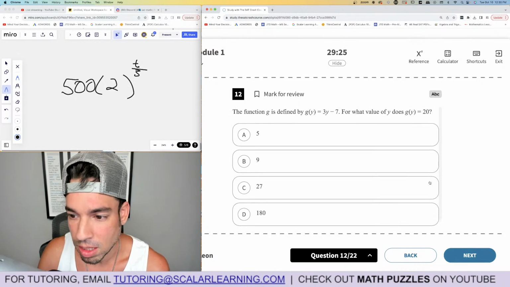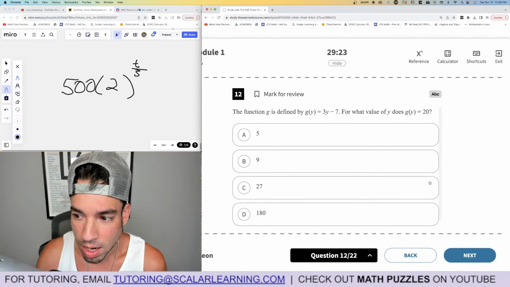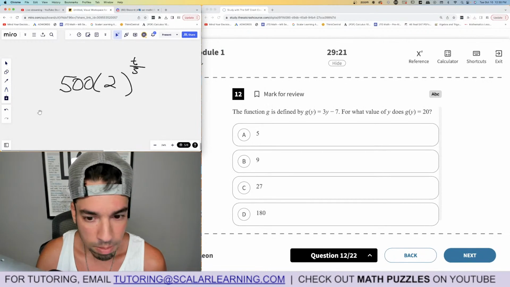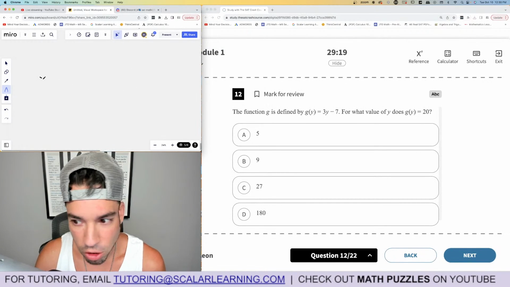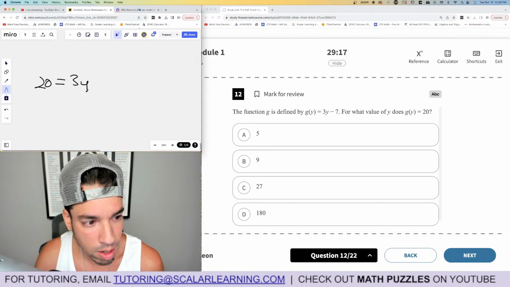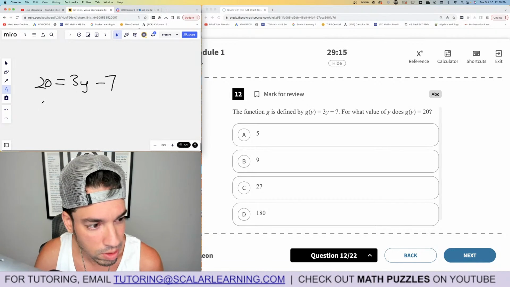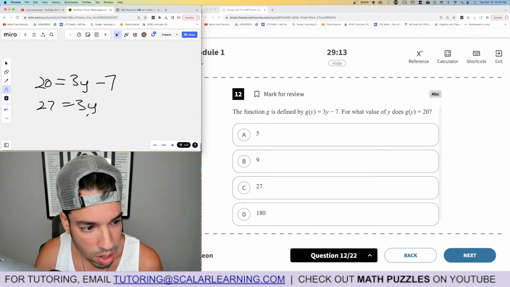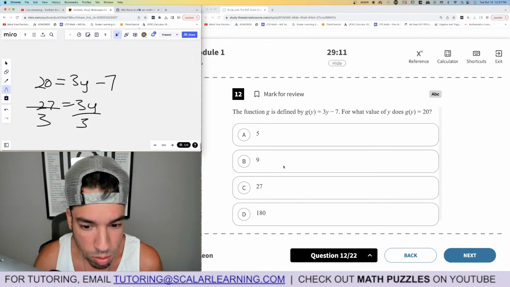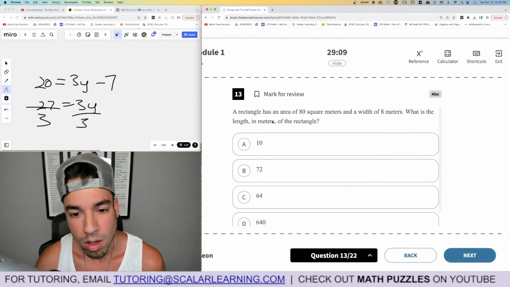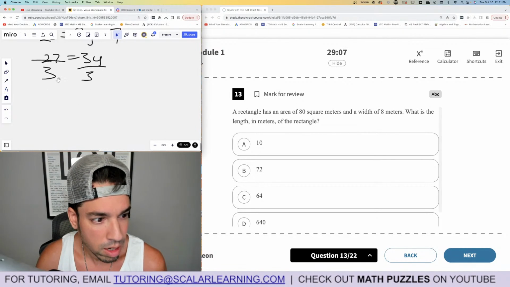Function g is defined by this. For what value of y does g of y equal 20? Okay. Plug and chug. So we're going to plug in for the function value. 20 equals 3y minus 7. And solve for y. Plus 7. 27 equals 3y, divided by 3. Divide by 3. Y equals 9. Boom, done.